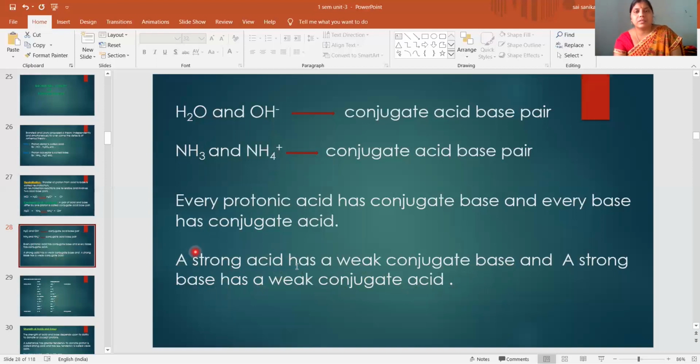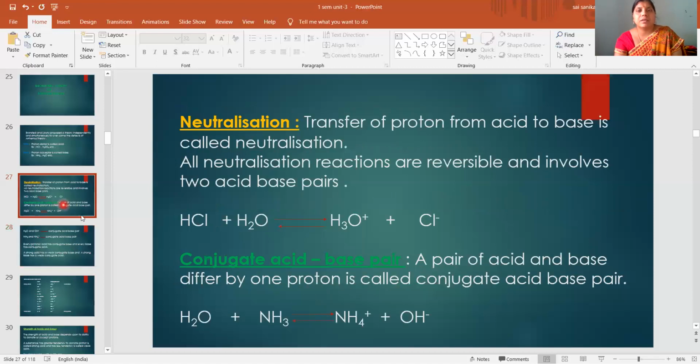So from a strong acid, whatever base you get is called a weak conjugate base. From a strong base, whatever acid you get is a weak conjugate acid. So this is about conjugate acid base pairs. Okay, what is a conjugate acid base pair?